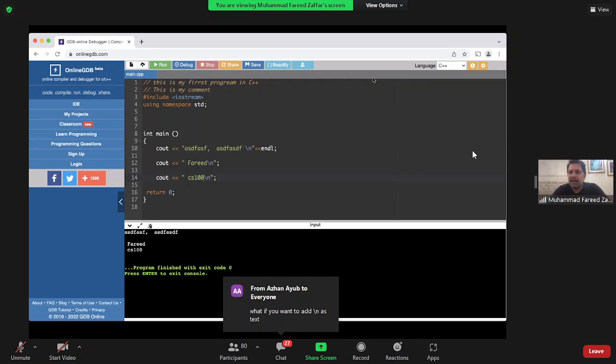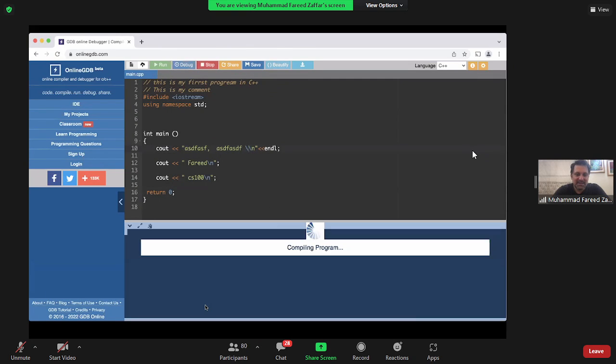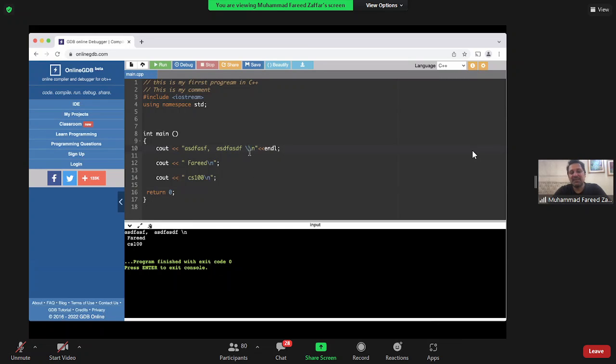We don't need to write endl if we already wrote \n. If you want to write \n as text, there are ways of doing this. I think this is how you can actually print \n. I'm not entirely sure. Yeah, you can. So the way to escape this is you just write a \\n. ये सारी चीजें आप आगे जाके सीख लेंगे. हर चीज print हो जाती है screen पे. लेकिन अगर आप खाली \n करते हैं तो you essentially just tell the compiler कि this is a control character. Lekin if you want to print the control character, you just put another \, and then you're telling the compiler कि अच्छा इसके बाद जो आएगा, don't treat it as a command, just print it as is, right? So there are ways to do it, but हम पता नहीं किधर भाग गए.